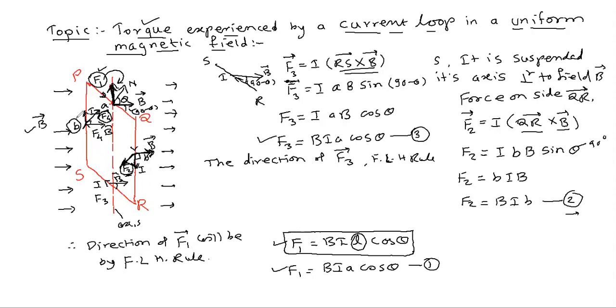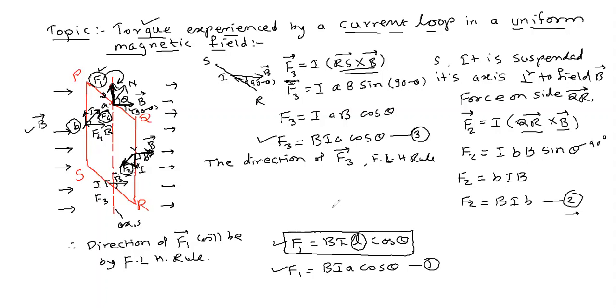The intention is to show the direction of F4 perpendicular to I and B. If you show it truly perpendicular, you will not be able to see it from the front side, because it will be perpendicular to PS. That's why you have to show it either to this side or to this side, but practically it is perpendicular to I and B.